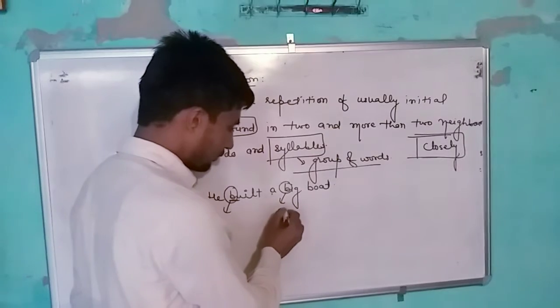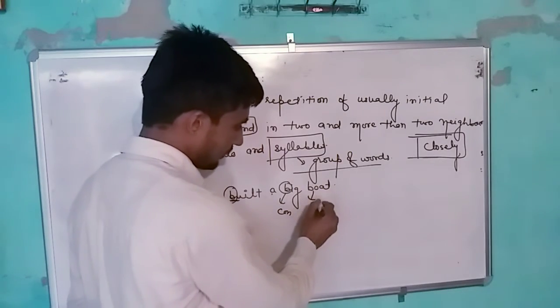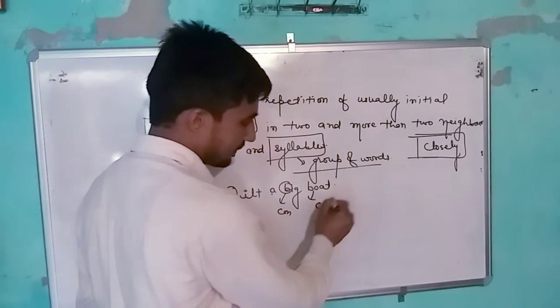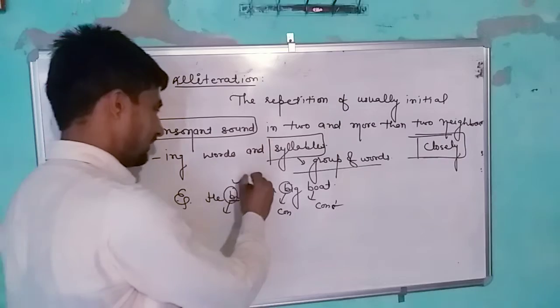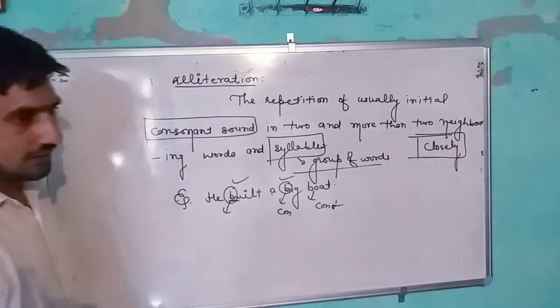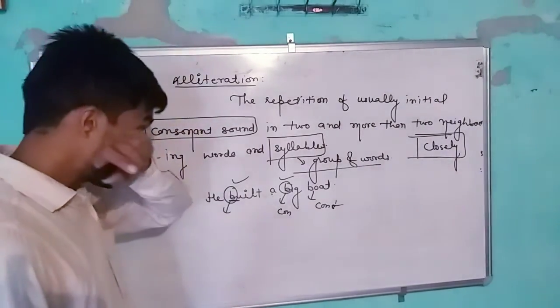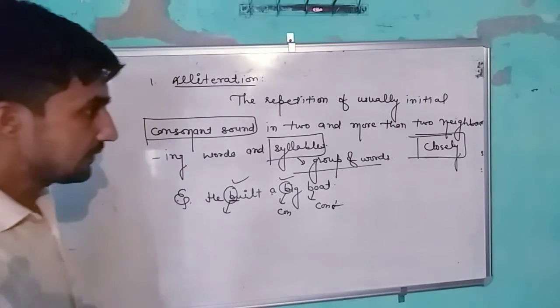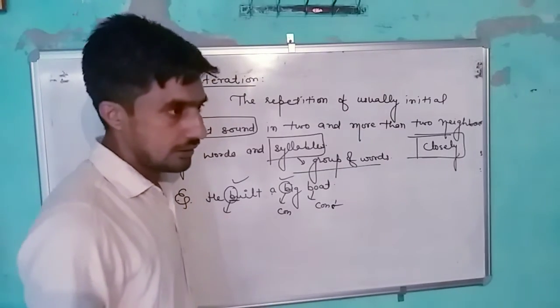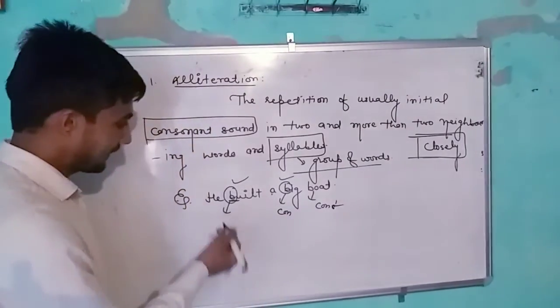Big, again consonant sound, and boat, again consonant sound. That's why there is the use of alliteration. Again, Sarah seven sisters standing at the seashore. This is also a good example of alliteration.